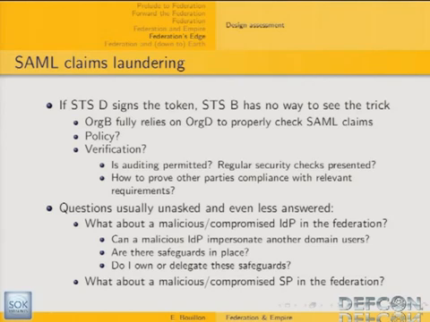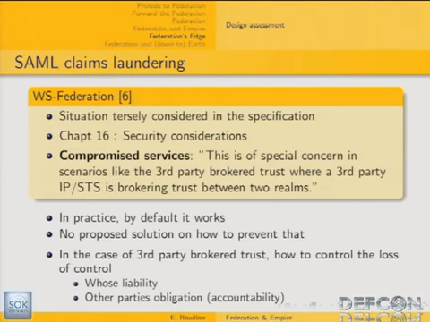And are there any safeguards in place? That means business checks that prevent that. And who owns these safeguards? Do you, as an organization, own this safeguard, or do you, due to the fact that it's an indirect trust topology, delegate this kind of safeguard? Because when you look at implementations, by default, these safeguards are not implemented.